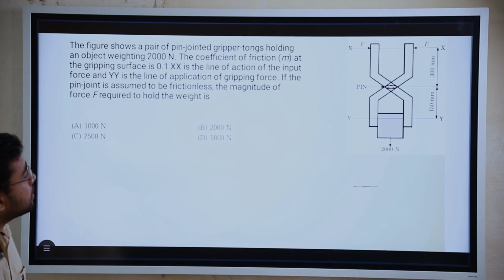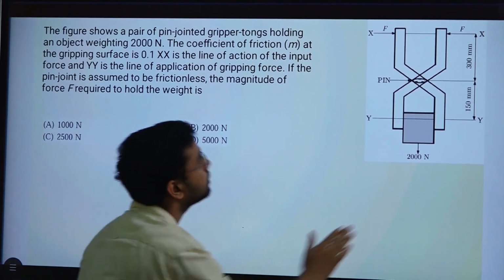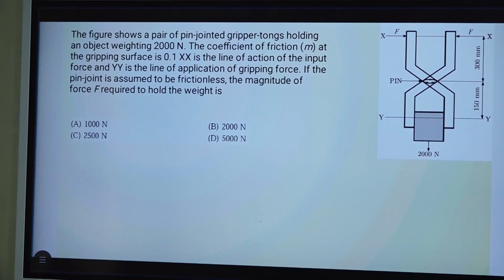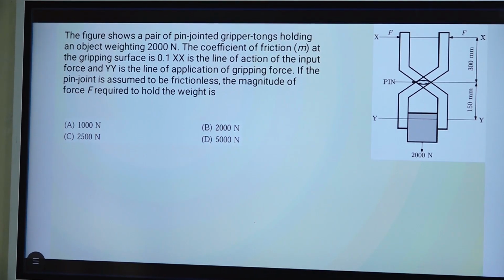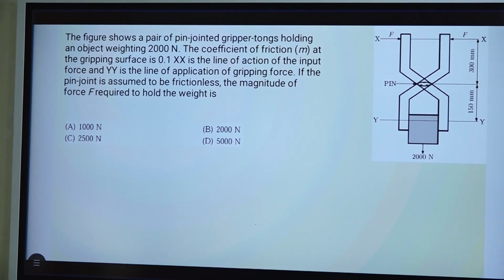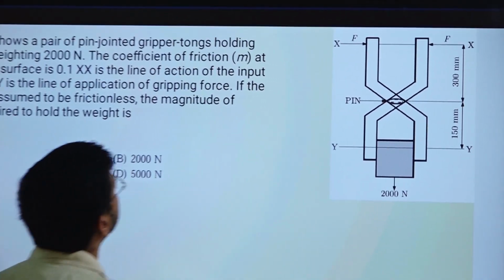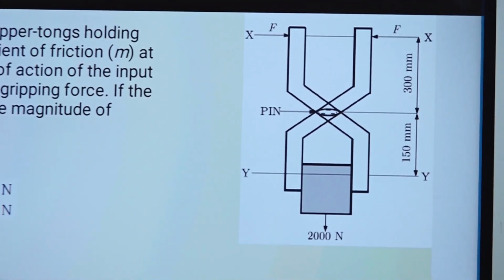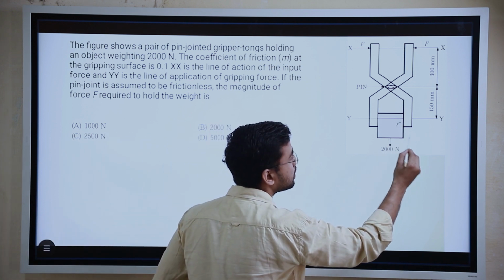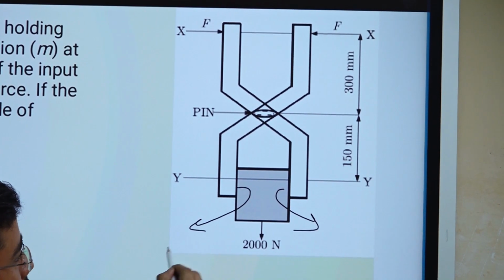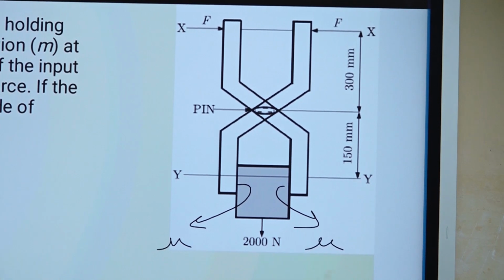So this is also a last year question only. Let us read the question. The figure shows a pair of pin joint gripper tongues holding an object weighing 2000 Newton. So this object weighs 2000 Newton. The coefficient of friction at the gripping surface is 0.1, right? So at this surface and at this surface, mu is available. The value of mu is 0.1.